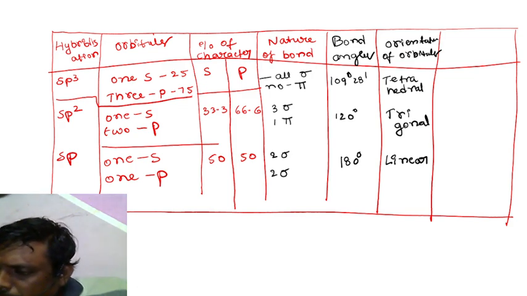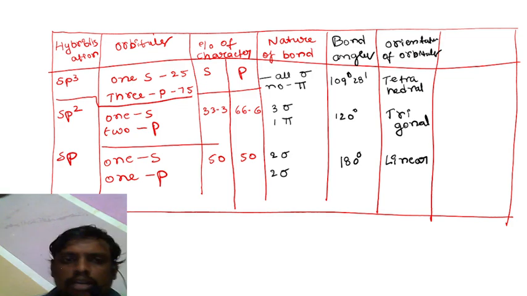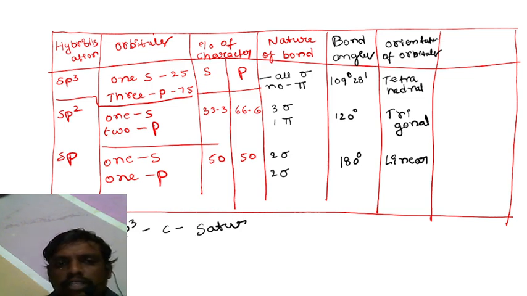Okay, sp3 carbon is called saturated carbon. Here are some interesting features. What do you mean by saturated?